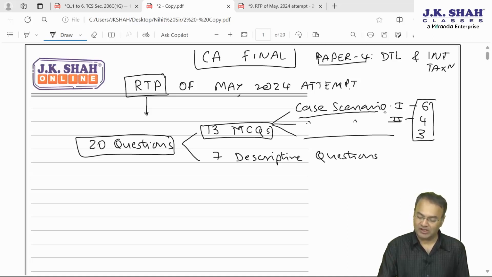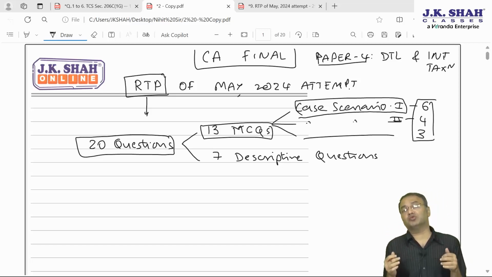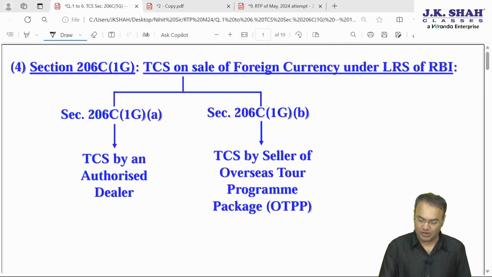Right now I'm starting with case scenario number 1. In exam also you can expect a similar type of question. These case scenarios and MCQs, or rather all the 20 questions, focus on clarifying the applicability of latest amendments applicable for AY 2024-25. Okay, starting with the first one.